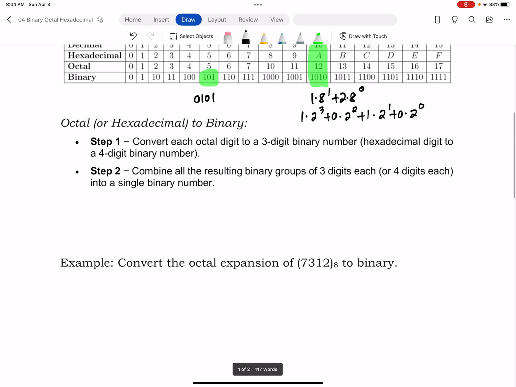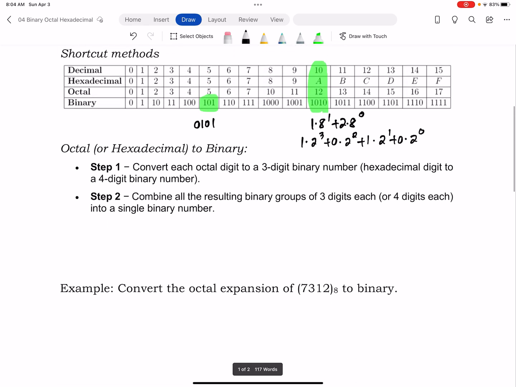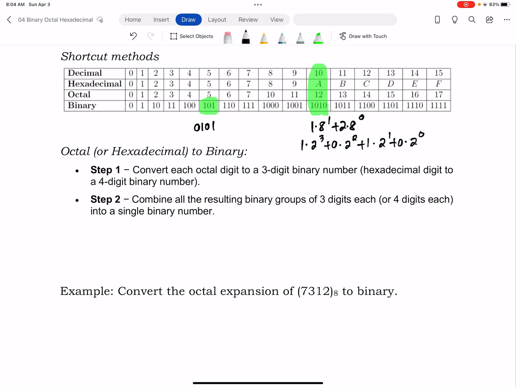So if I have an octal number or a hexadecimal number and I want to convert to binary, then I'm just going to take each digit, use this table, and convert it to a group of 3 for octal or 4 for hexadecimal. And then the resulting number will be a binary number. So convert the octal expansion. So remember, octal means groups of 3, of 7312 to binary. So I'm going to go to the octal digit 7 and notice that gives me a 111. Then I'm going to go to the octal digit of 3 and notice that gives me a 011.